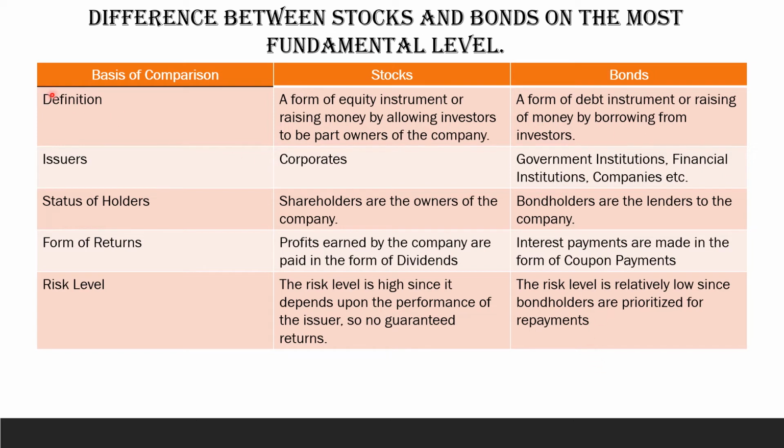If we are going to compare their definition, the definition of stock is a form of equity instrument or raising money by allowing investors to be part owners of the company. Whereas bonds are a form of debt instrument or raising of money by borrowing from the investor.